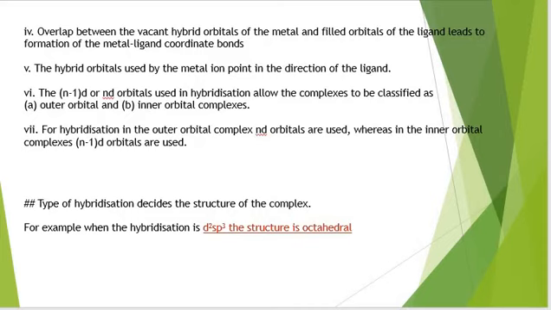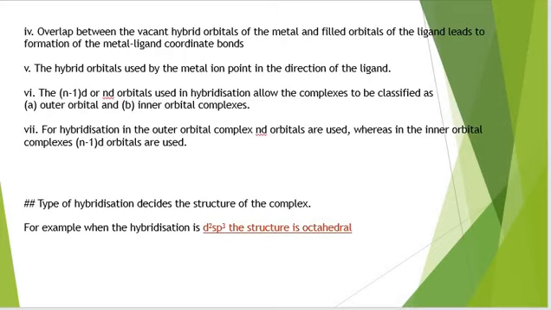Then overlapping between the vacant orbital of the metal and filled orbital of ligands lead to the formation of metal ligand coordination bond. Next point is the hybrid orbitals used by the metal ion point in the direction of the ligand. Then the n-1 d or nd orbital used in hybridization allow the complexes to be classified as number 1 outer orbital and number 2 inner orbital complexes.